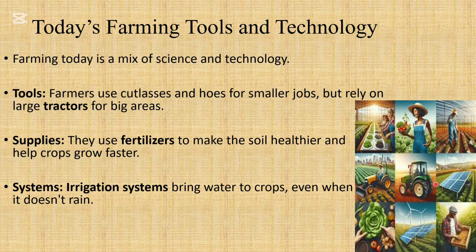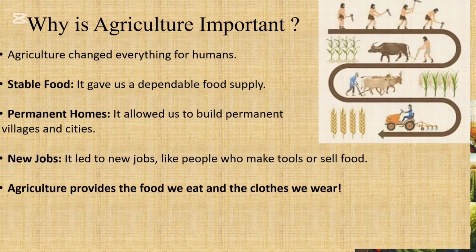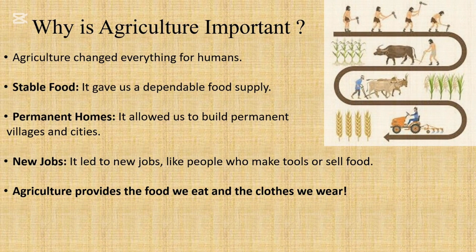Because in areas that would like to do rice, they need to have that water. So once they irrigate that area, they're able to actually get those crops. So that's how today's farming involves science and technology as well.